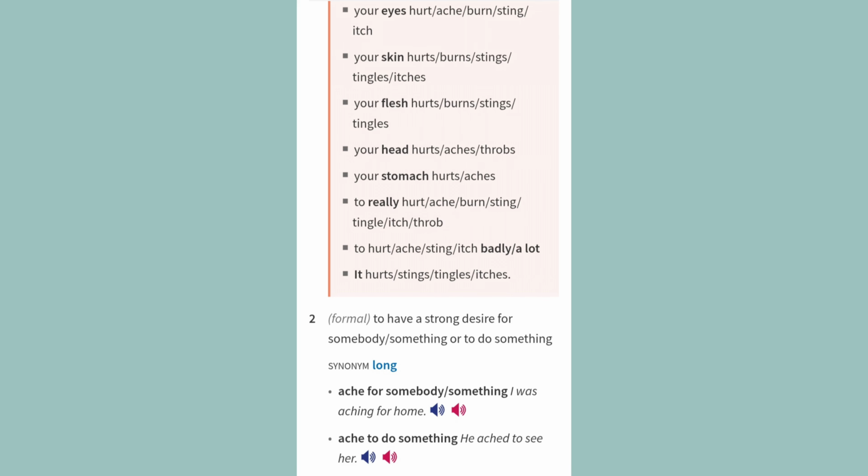2. Formal: to have a strong desire for somebody, something, or to do something. Synonym: long. Ache for somebody, something. Example: I was aching for home. Ache to do something. Example: He ached to see her.